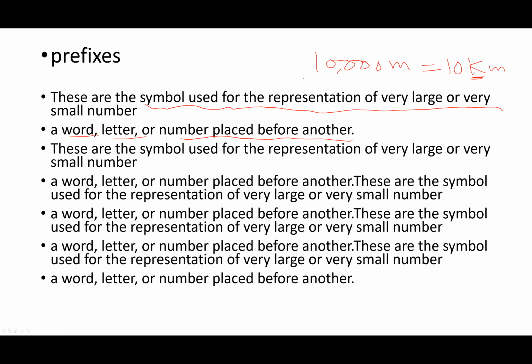Kilo means 10 raised to power 3. So kilo is a prefix, because it represents a very large number.